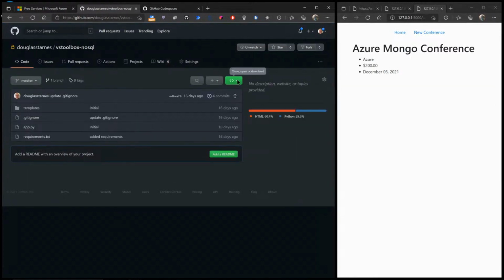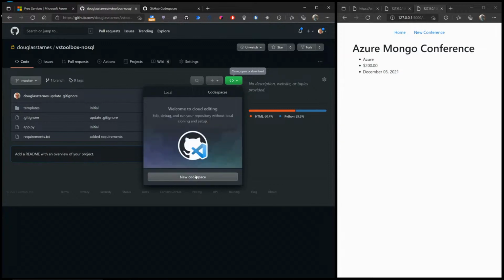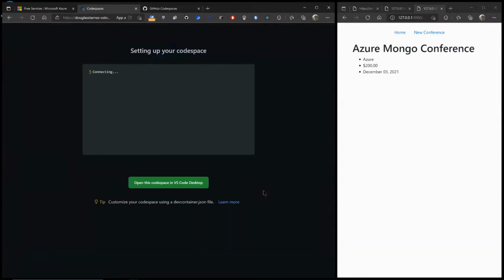If I go over here to this drop down, here's where you can get the URLs to clone it, open it in the desktop, or download the zip file. But if I go to Codespaces and say new Codespace, I want you to see how fast this spins up. Again, this is something I have not prepared ahead of time outside of creating the repo.